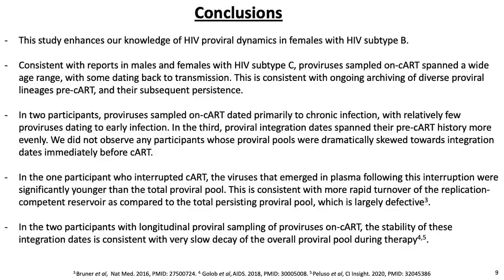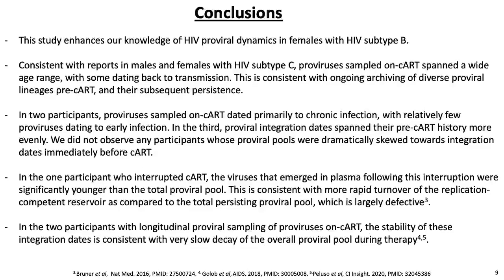To summarize, consistent with reports in males and females with HIV subtype C, proviruses sampled on CART spanned a wide age range, with some dating back to transmission. This is consistent with ongoing archiving of diverse proviral lineages pre-CART and their subsequent persistence. In 2 participants, proviruses sampled on CART dated primarily to chronic infection, with relatively few proviruses dating to early infection. In the third, proviral integration dates spanned their pre-CART history more evenly.